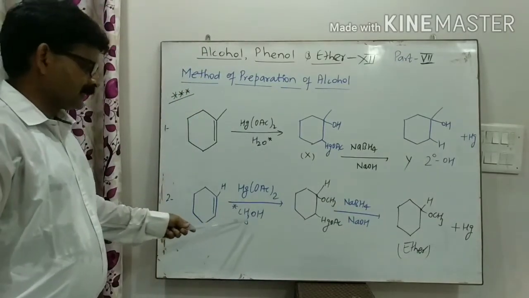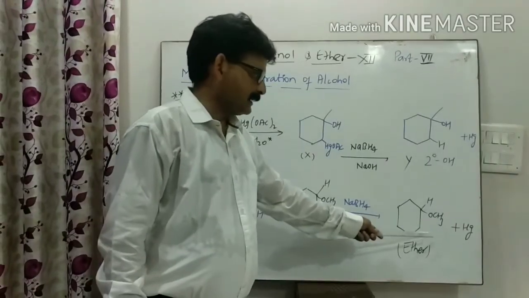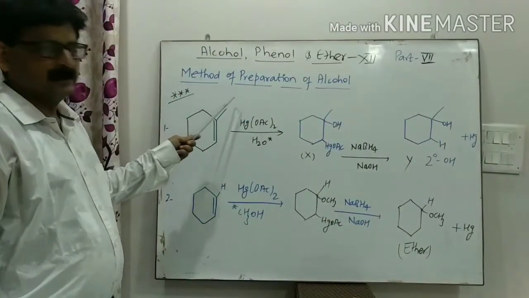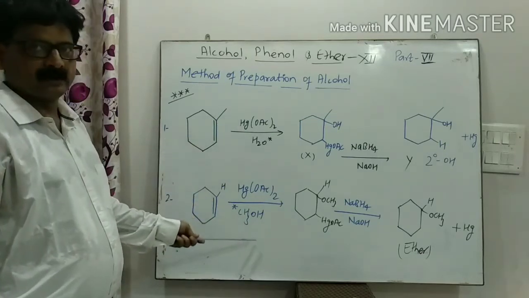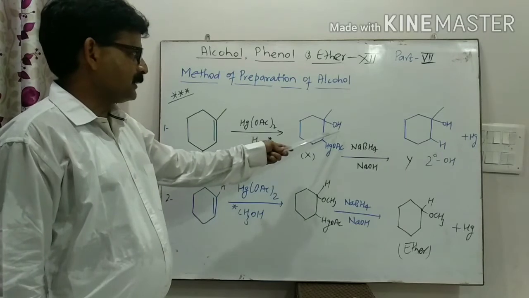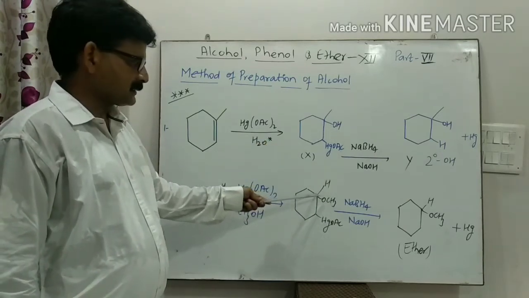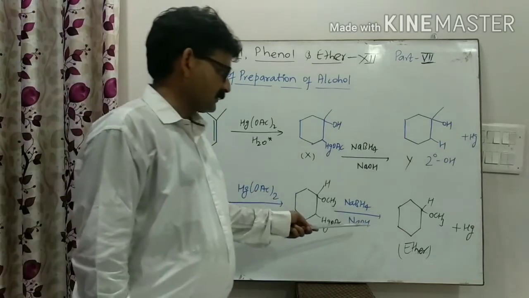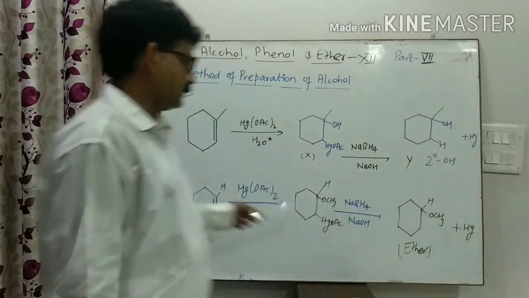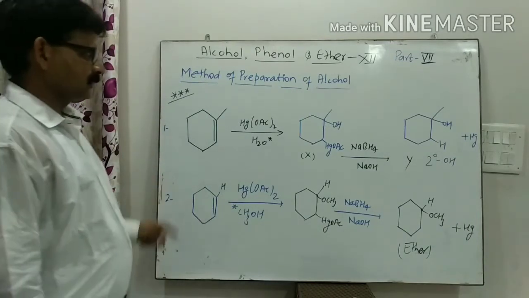If we are using alcohol as the nucleophile, then ether is formed. I have already told you this in the method of preparation of alcohol by oxymercuration and demercuration, and the mechanism will be the same. Here, in place of OH, OCH3 will attack this carbon atom. After reduction with NaBH4 and NaOH, it will form ether. And this is the answer to the previous question. Clear? Now note down in your copy.